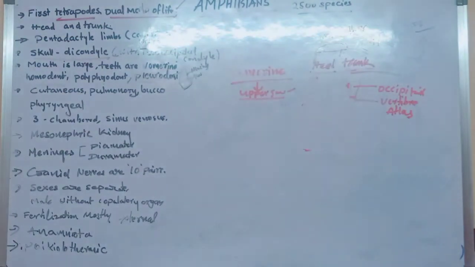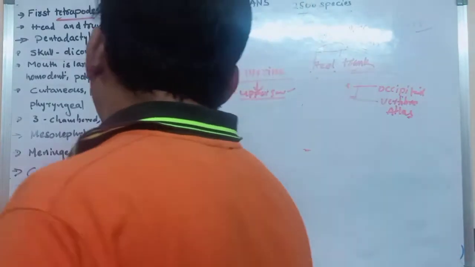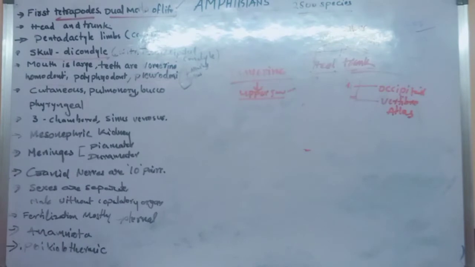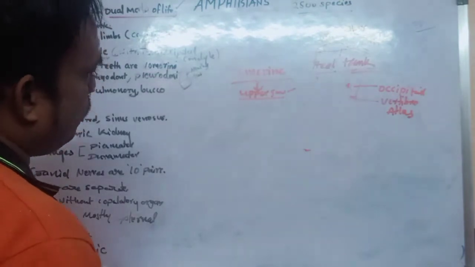Which type of teeth are present in amphibians? Three types of teeth are present in amphibians. What are they? Homodont, polyphyodont and fluorodont teeth are present in amphibians. And what about the respiration?